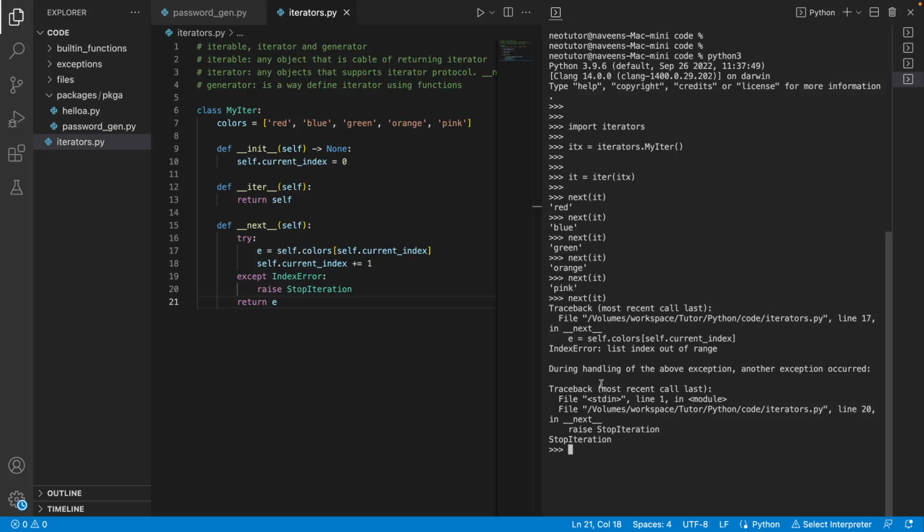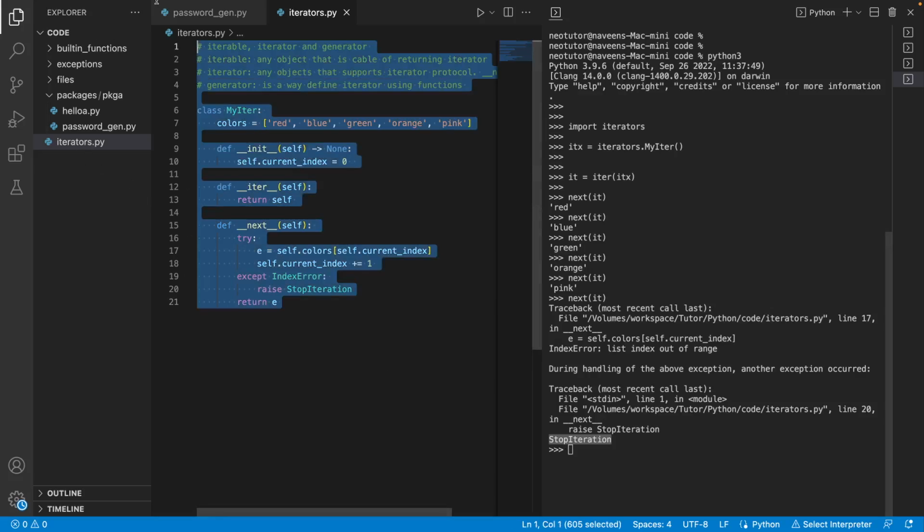After it reaches the end, it raises the StopIteration exception. Do you see this one? Whatever we define here is just an example of both iterable and iterator.